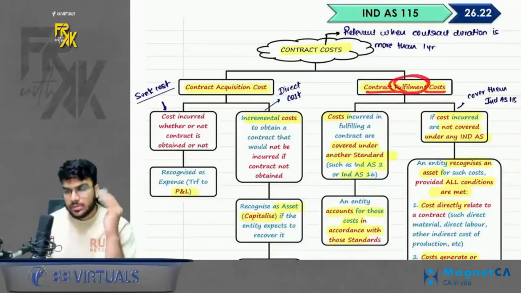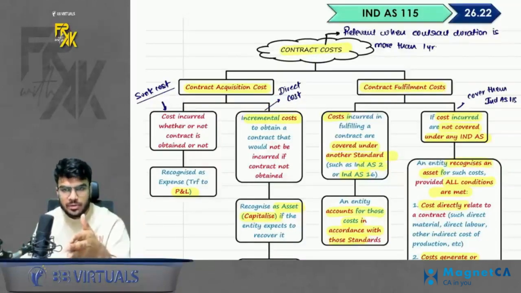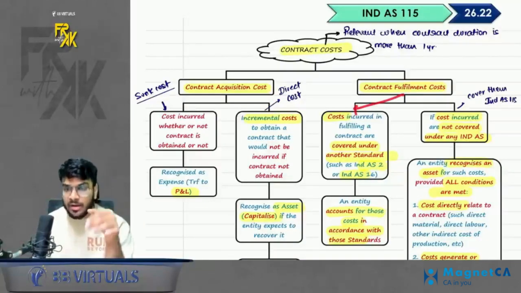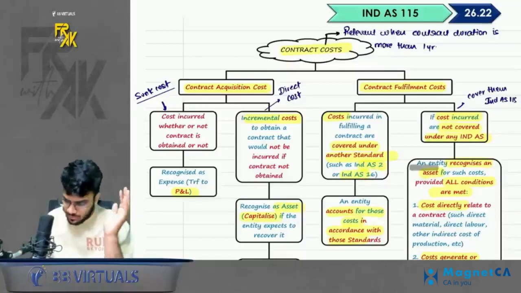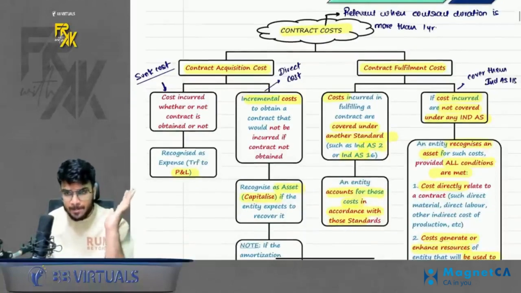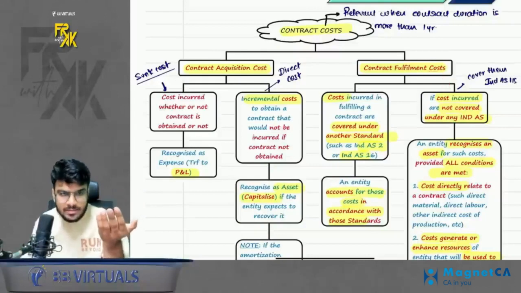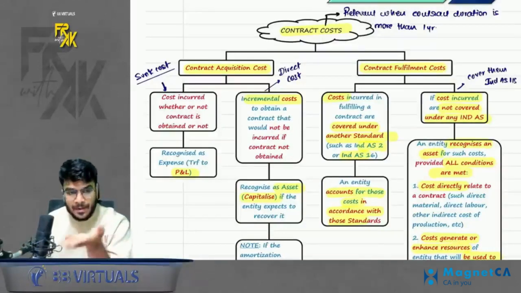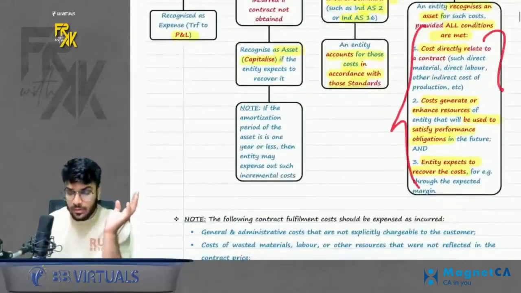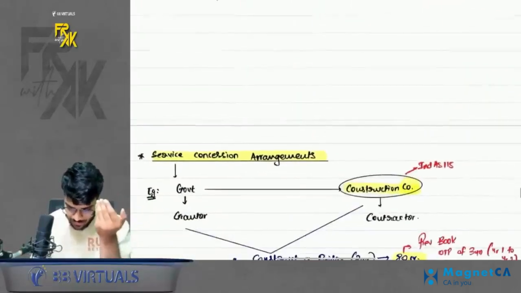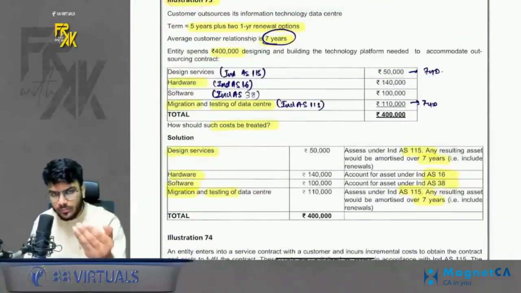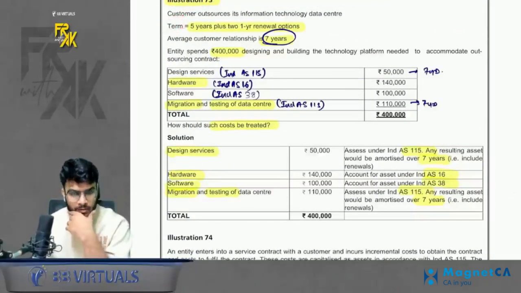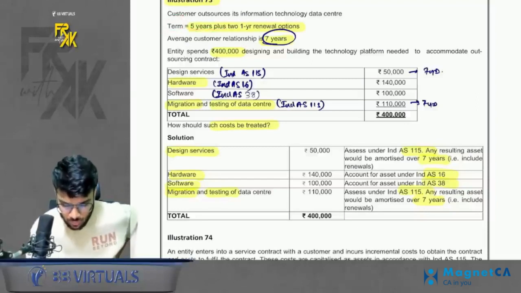Second is contract fulfillment cost, the cost which you incur while fulfilling the contract. Here also two types of cost are there. One, that cost is covered under any other Ind AS, like Ind AS 2, Ind AS 16, Ind AS 38. So if it is covered under any other Ind AS, account for those costs as per the respective Ind AS. But if it is not covered under any other Ind AS, you will capitalize it as per Ind AS 115 and book it across the period of the contract. Simple. Okay, some conditions are given, of course. The cost needs to fulfill these conditions. Now to understand this better, we have one simple illustration. I will show it to you. Illustration number 73. What does it say? Let's say there is a contract which has a tenure of 5 years plus 2 one-year renewal terms.